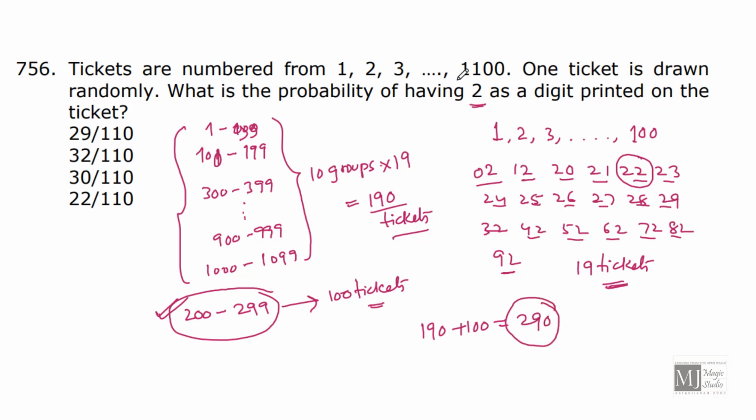These are the favorable tickets out of a total of 100 plus 1000, that is 1100 tickets. So what is the probability? Required probability is favorable outcomes divided by total outcomes. 29 by 110, option A.